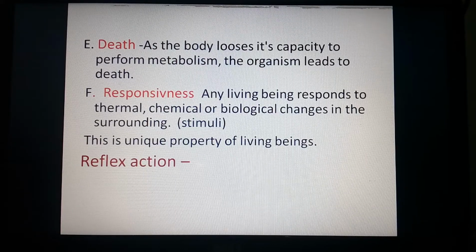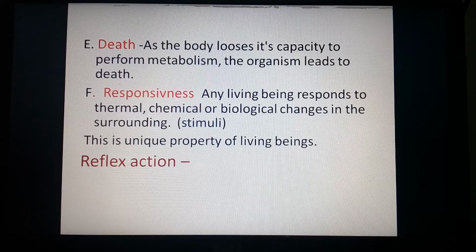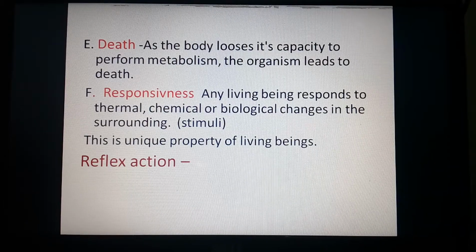What is reflex action? It is a quick, automatic, involuntary and often unconscious response shown by the organism to any kind of stimulus, and it is called reflex action. The definition of reflex action was given by the scientist Best Taylor. This reflex action can be considered a unique property of living organisms. So among the unique properties of living organisms, we can take metabolism as well as responsiveness.